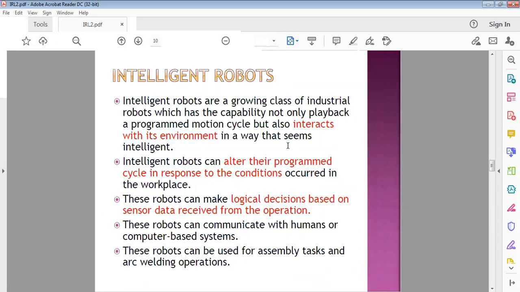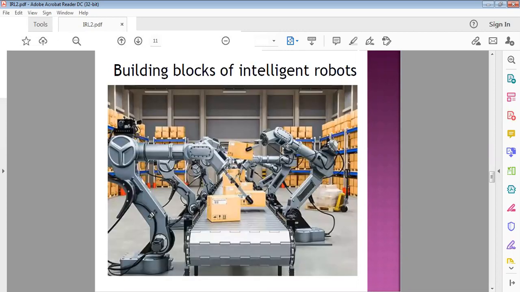So intelligent robots are upcoming robots, still in a growing stage. At present, scientists and researchers are working on intelligent robots, which are also known as collaborative robots. They can communicate with humans and work nearby industrial robots. Okay, so this is the example.